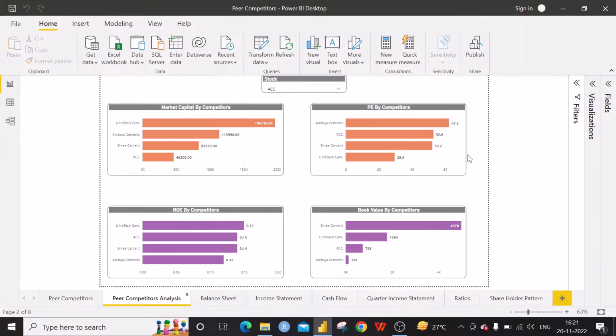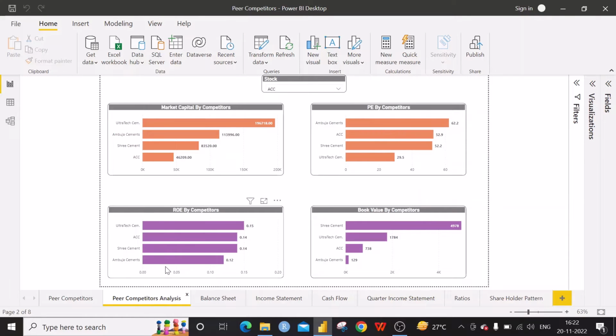Here ACC has a PE of 52.9, around 53. However, Ultratech Cement has 29.5 as the PE ratio, so it may be cheap among all these competitors. That is what we can infer from this chart.